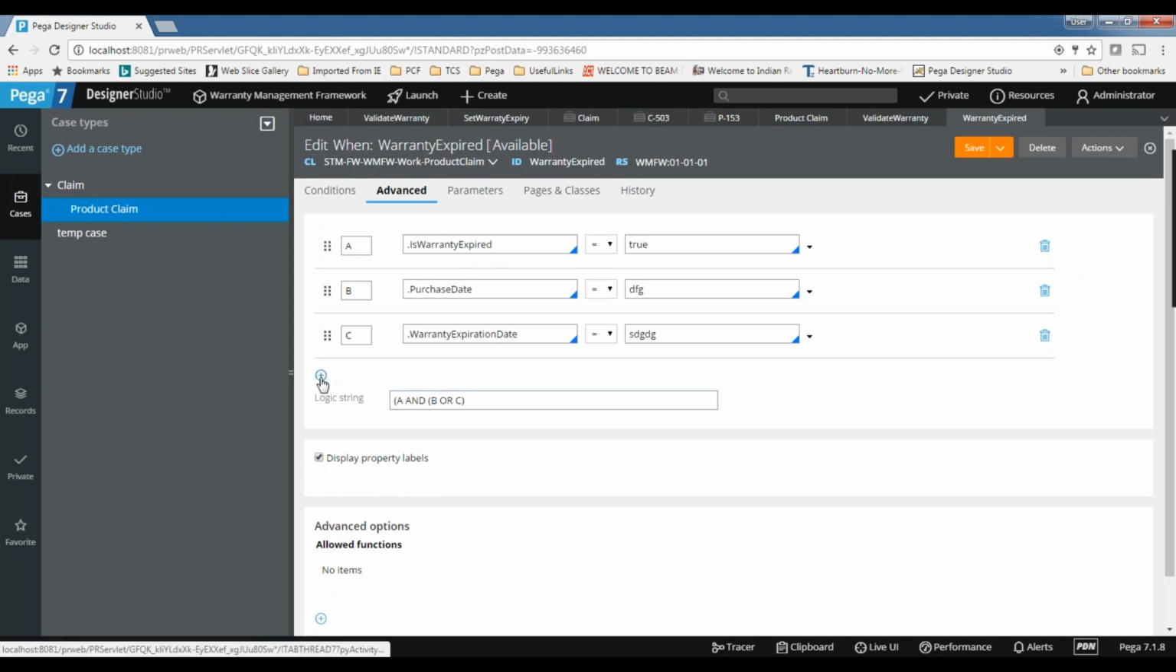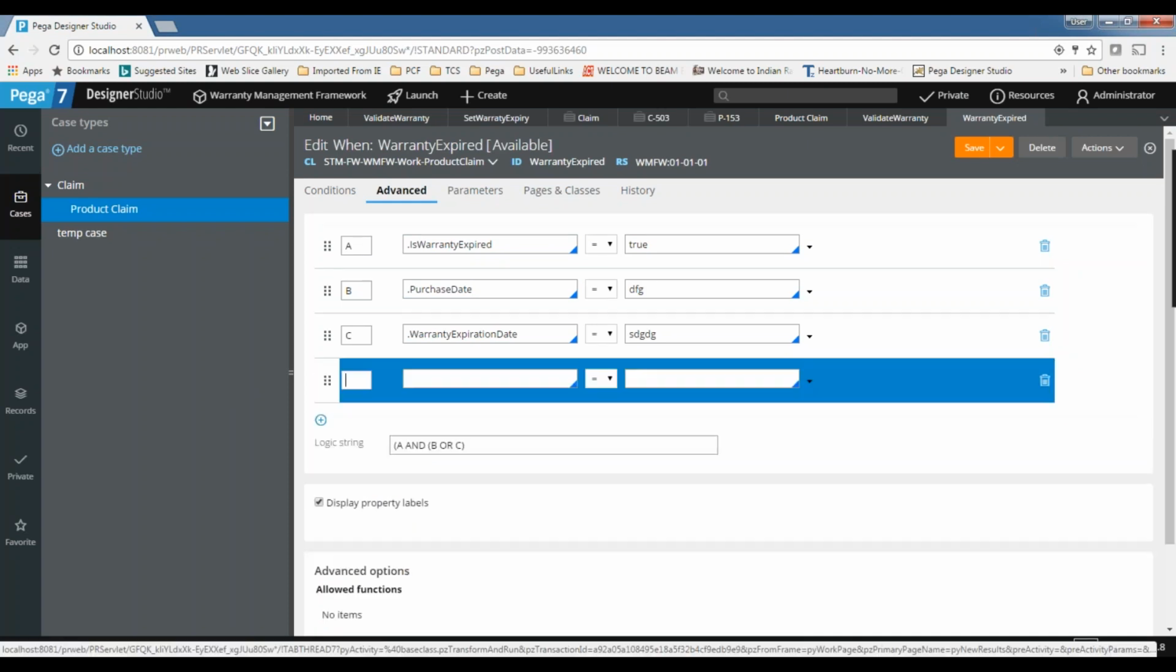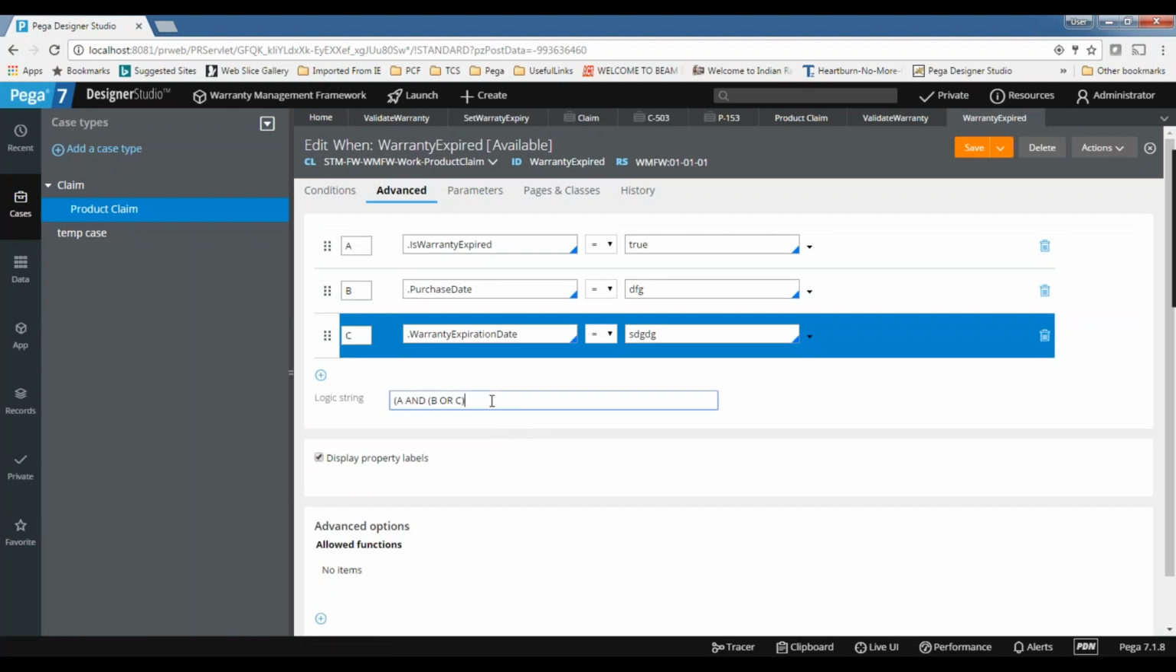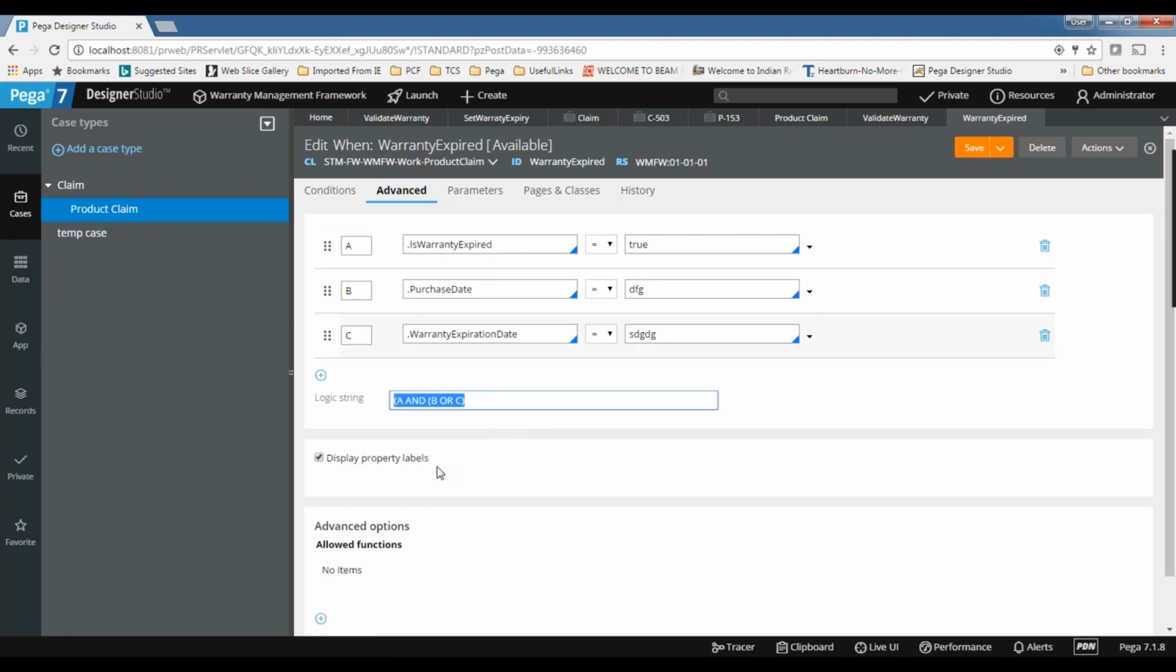You can add any number of conditions, and if you want to build a very complex logical string, you can check like this. But at any cost, the when rule finally will return true or false, because this is a logical operator. So at any cost it will return true or false only. There won't be any other values.